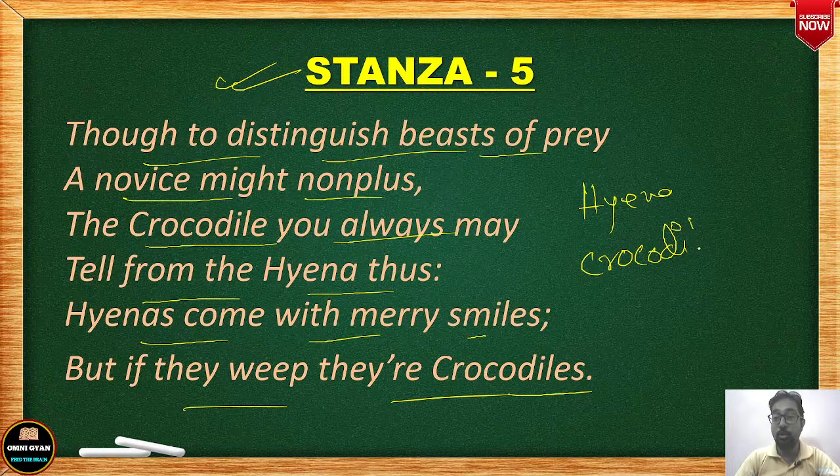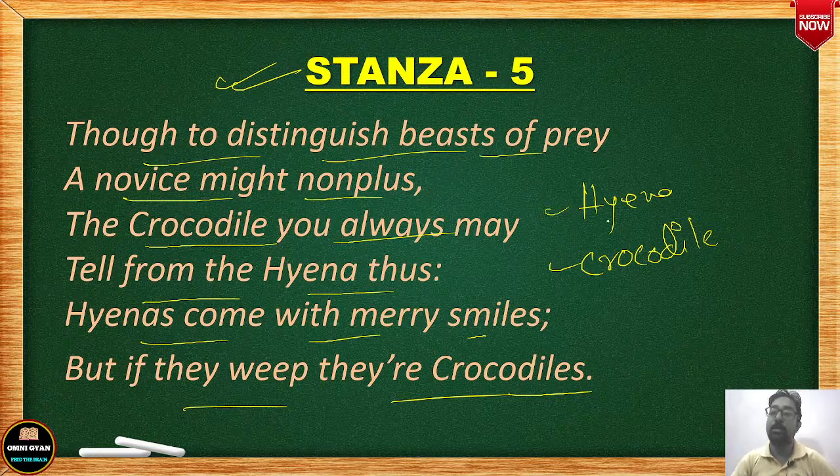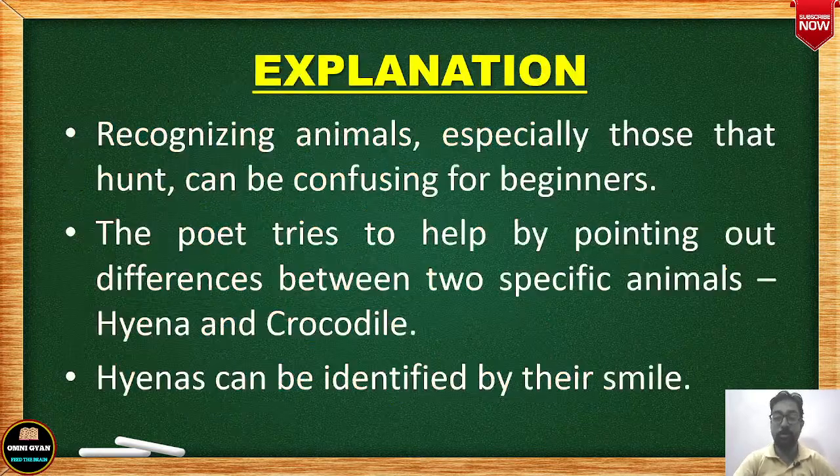ठीक है, यहाँ पे दो एनिमल का बात हो रहा है. एक है हाइना, दूसरा है क्रोकोडाइल. ओके, इन स्टैंजा 5. Say in the exam, if it is asked that in stanza 5 which two animals are being talked about, so you can write hyena and crocodile. Okay, so you can remember stanza wise.